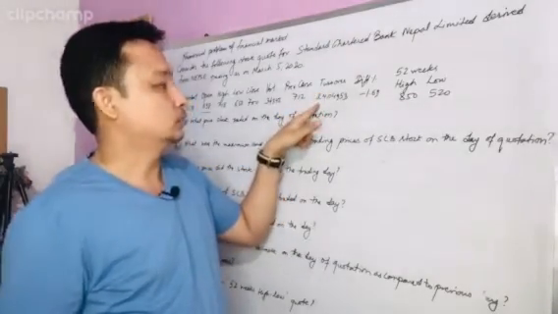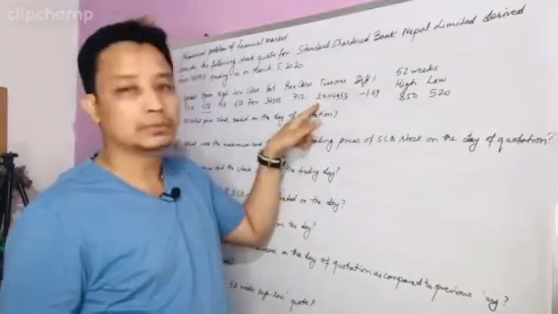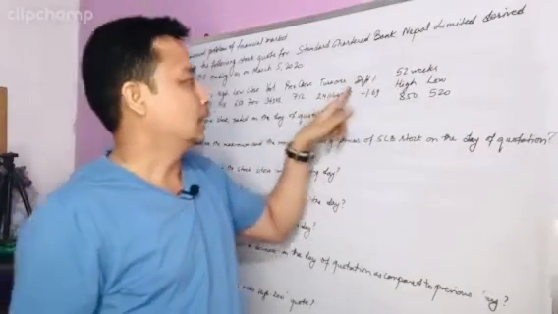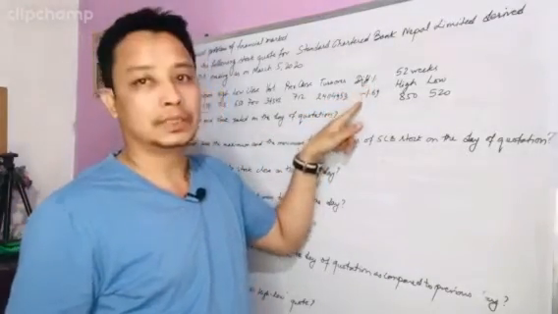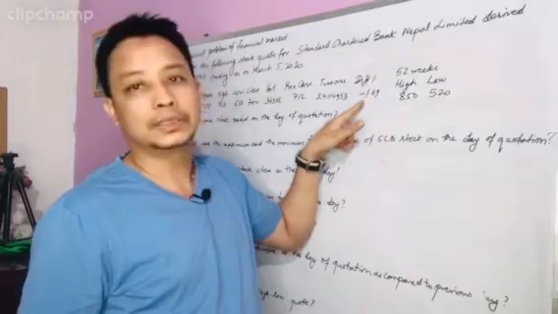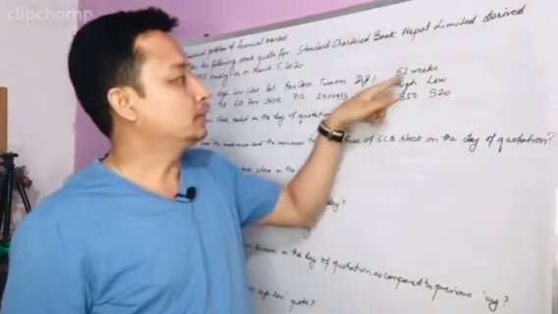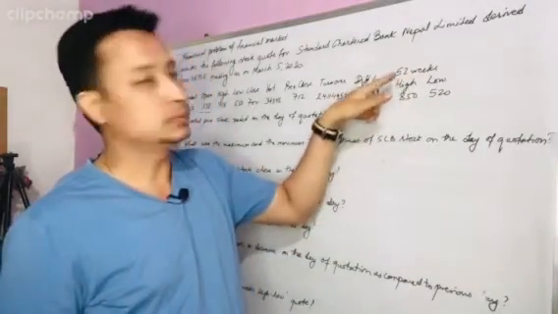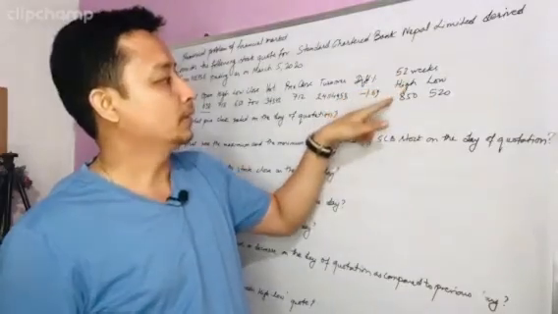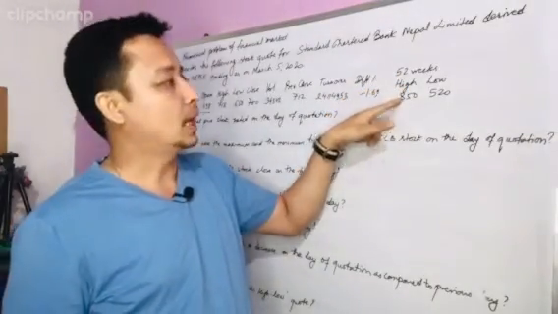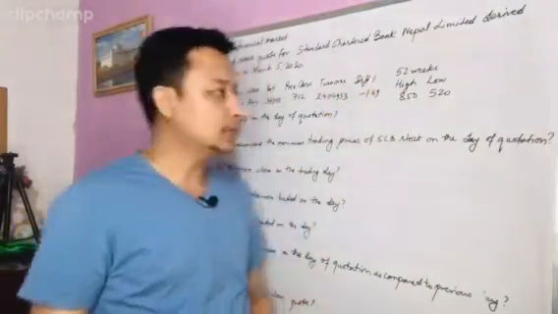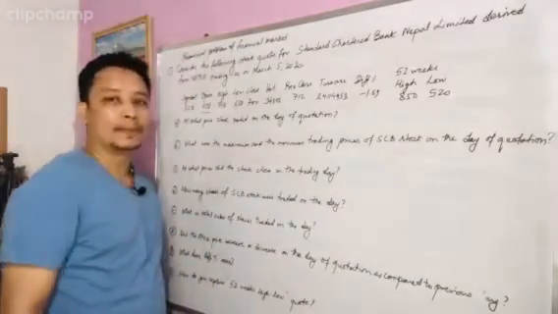Turnover is 2 crore 41 lakh 14,953. Difference percentage is minus 1.69%, and the 52 weeks high is 850 and low is 520. So this is the information given in the question.